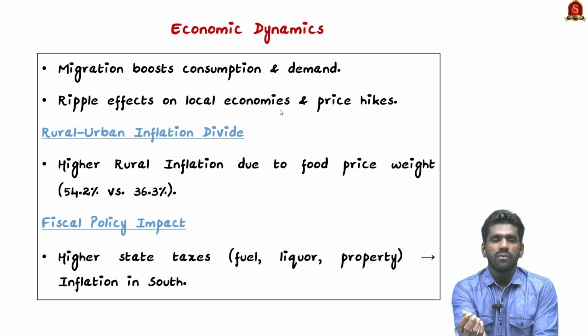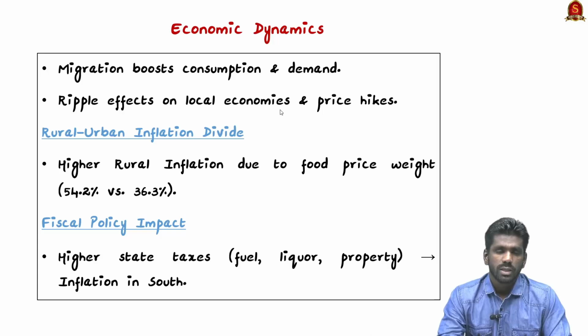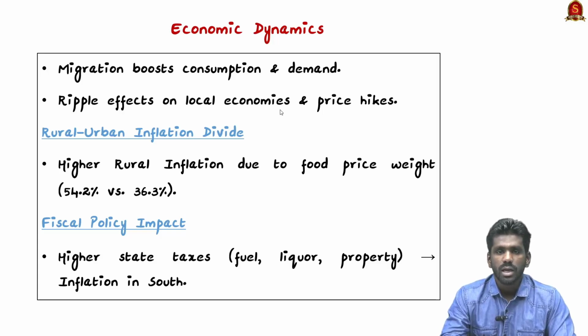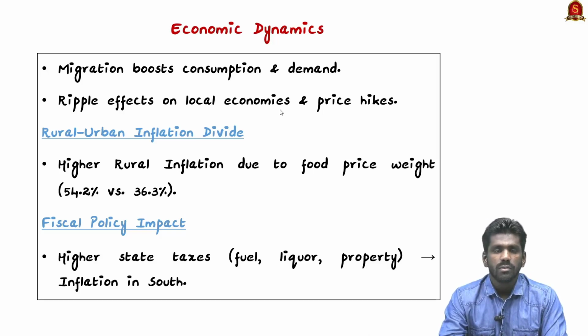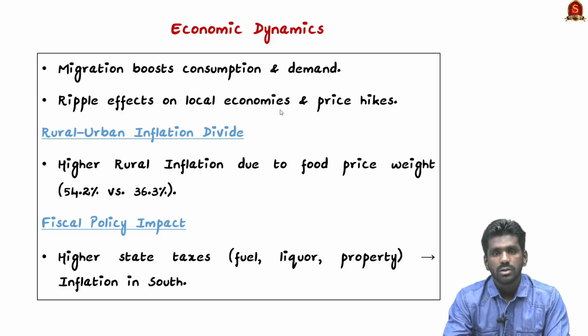Now, what is the impact of domestic migration on the economy? Migration has both good and bad effects. For example, the workers earn more and they spend more. So this increases demand and in turn increases the circular economy or the productivity of the economy. More demand can lead to higher prices and thereby it may cause higher inflation. Due to migration from other states into states like Tamil Nadu and Kerala, the local business may grow, but the housing, food and transport cost might increase. So this means that states like Kerala and Tamil Nadu should have better planning to manage their resources, and also they have to keep the inflation under control.